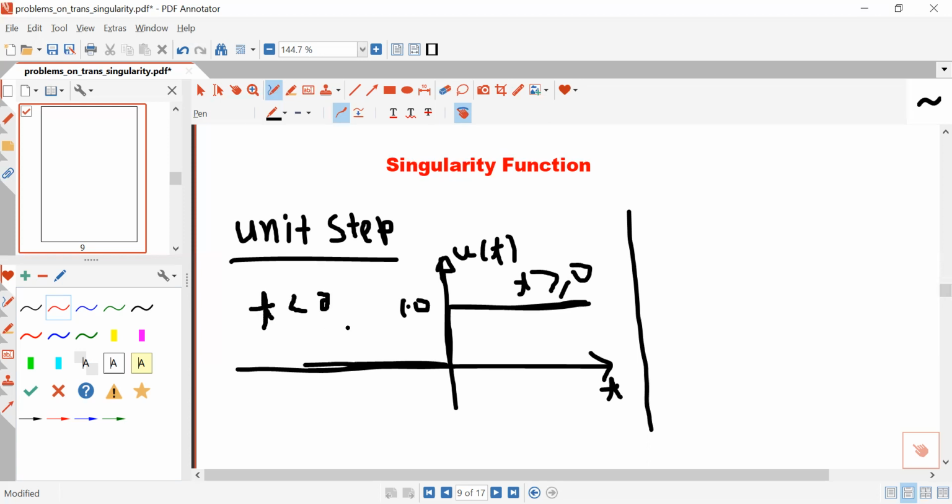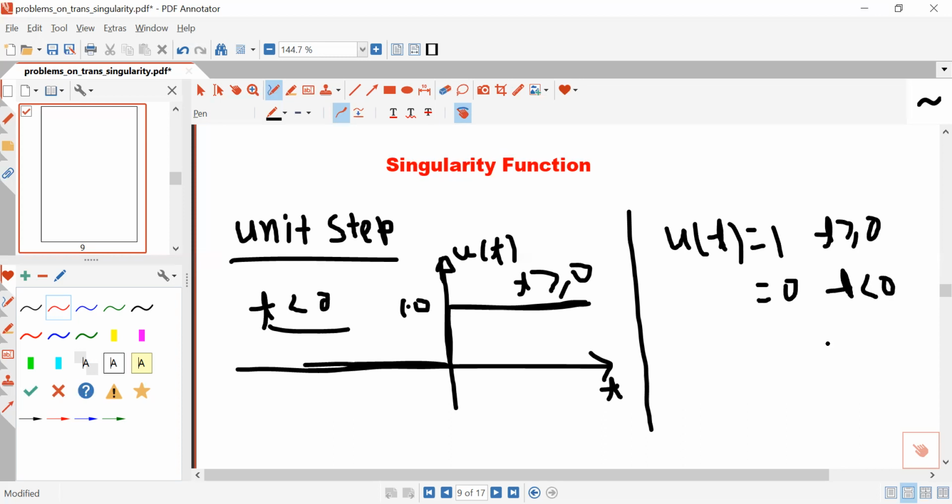So the signal which has unit magnitude in the positive half of the time axis and zero magnitude in the negative half of the time axis can be termed as unit step signal. Or mathematically, it is expressed as u(t) will be 1 when t is greater than or equal to 0, and u(t) will be 0 when t is less than 0. This is the mathematical representation of unit step signal.